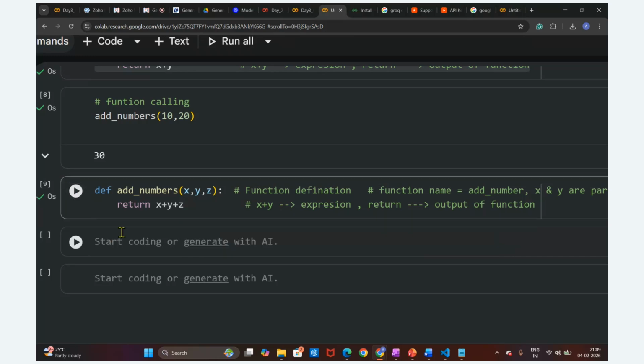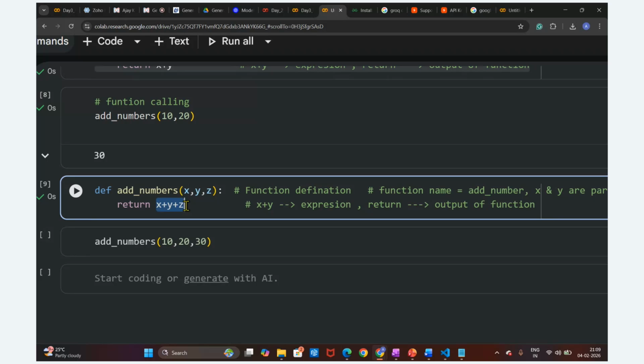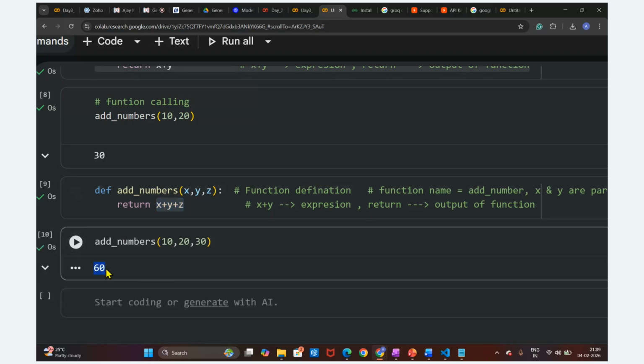So this is the function definition. Then we call this function add_number and pass the three parameters: the x value, y value, and z value, 10, comma, 20, comma, 30. What will the output be? It will be 10 plus 20 plus 30, the addition of these three parameters. We are getting the output as 60.